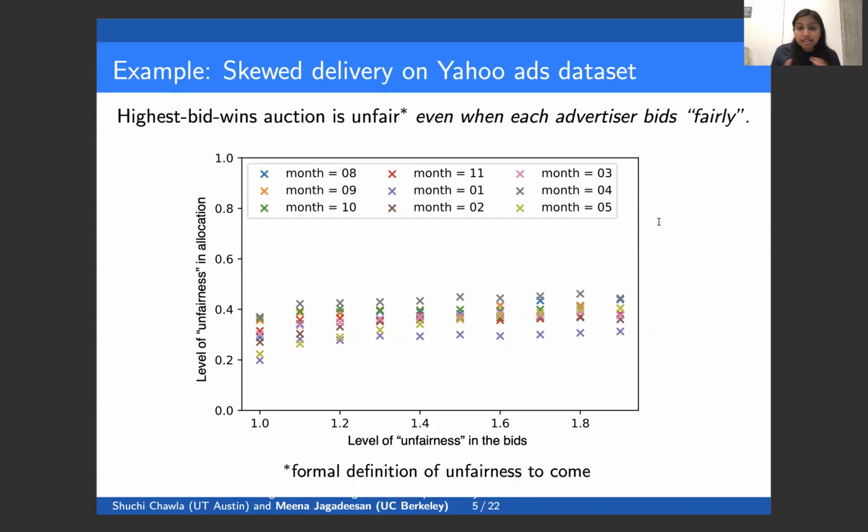So what we see from this figure is that even when the bids are very, very close to perfectly fair, there can still be substantial unfairness in the allocation. This demonstrates issues with standard auction formats like the highest bid wins auction, and demonstrates ways in which standard auctions can introduce unfairness into the allocations.